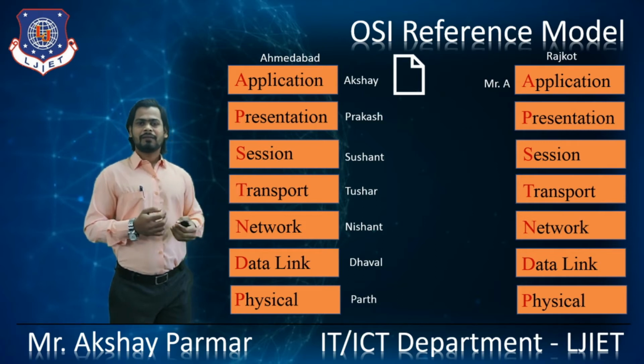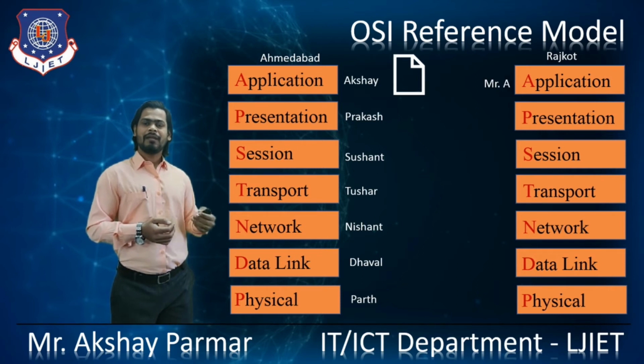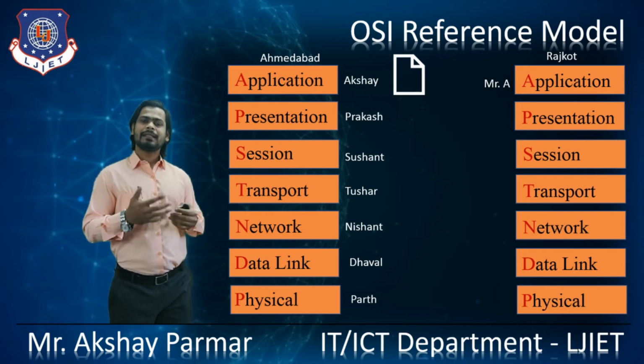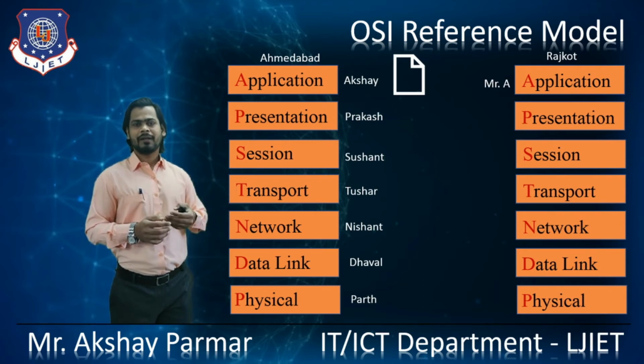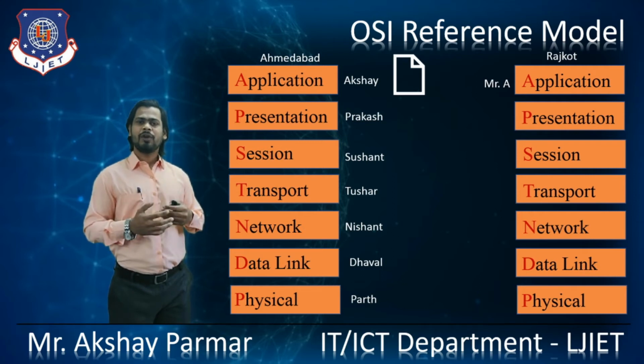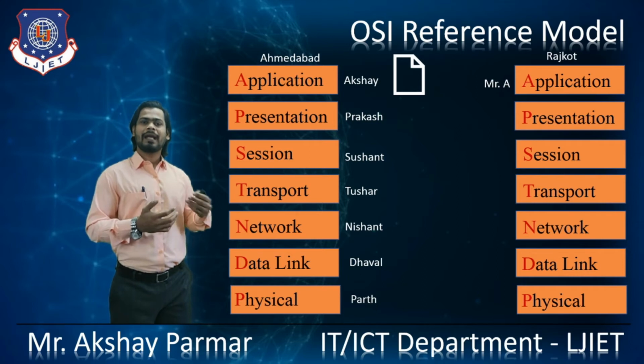I understand English only, and Mr. A is a local vendor who will understand only the local language, Gujarati. So if I have written a document in the English language, how will Mr. A understand that document? Let's see the background process, how the data from my company to the company of Mr. A, which is located at Rajkot, will be transmitted in the context of the OSI reference model architecture.